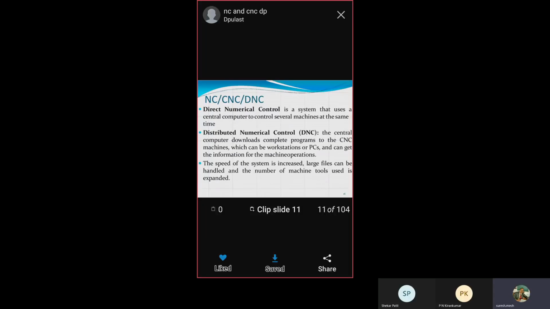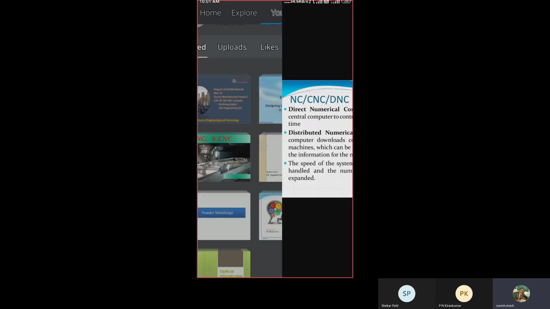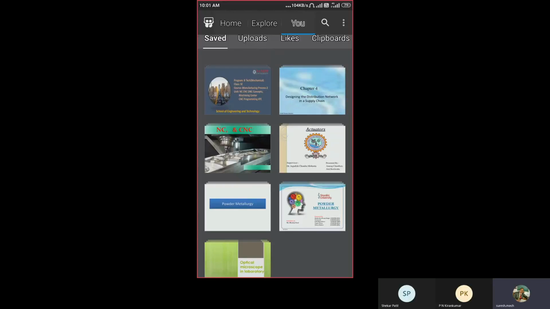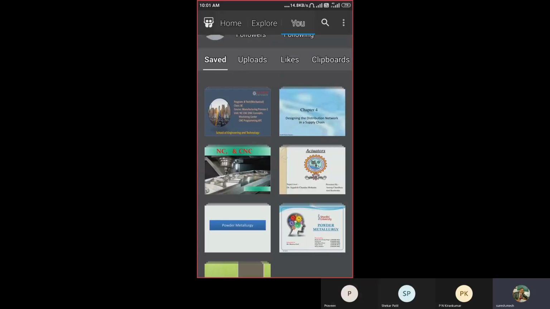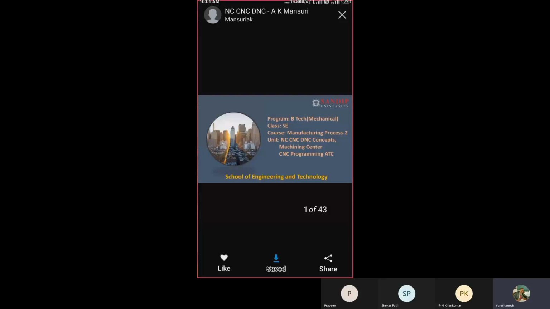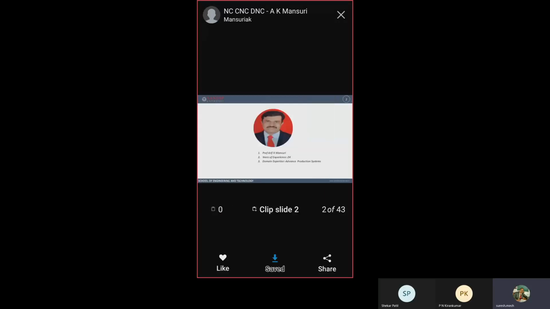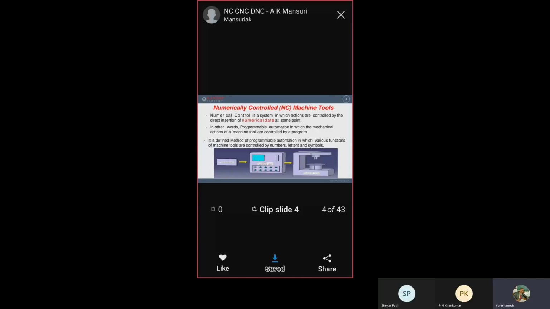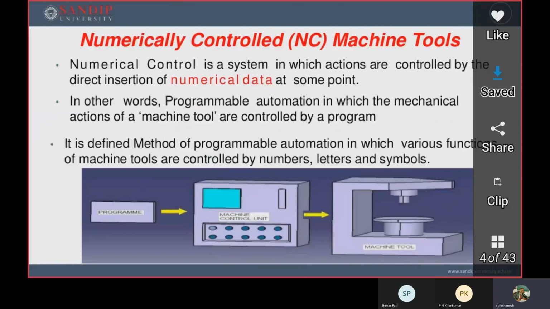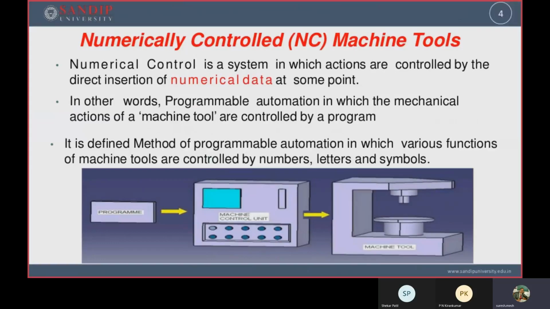Got the idea? Now I will open another slide, and in that slide the complete picture of NC, CNC and DNC is given. First of all, I want to take the NC machine. What do we mean by an NC machine? See here, NC stands for numerical controlling machine. Numerical control is a system in which actions are controlled by the direct insertion of numerical data at some point.